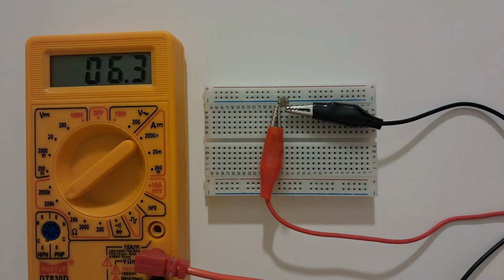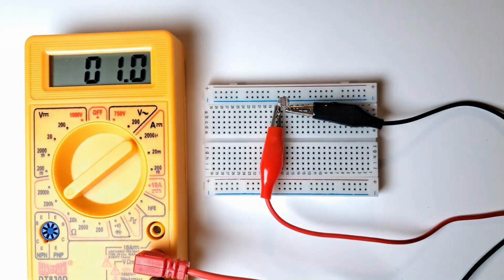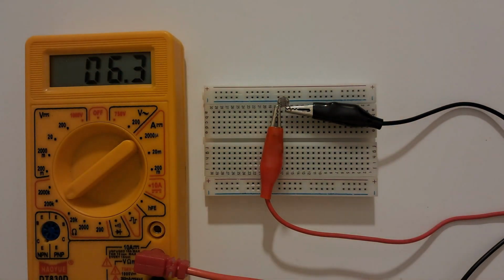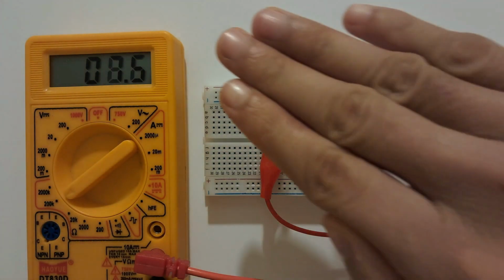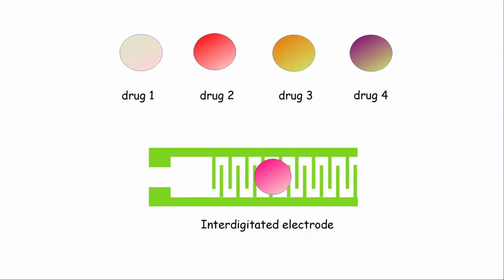You can see when I increase the brightness, the resistance changes. Or when I decrease the brightness, the resistance also changes. So in a photoresistor, we have seen that when the light changes, the resistance changes. Similarly, here, the impedance changes when the cancer cell is killed by the drug. So what I will do is combine the drug with this cancer cell. And whichever drug kills the cancer cell, there is a change in impedance.